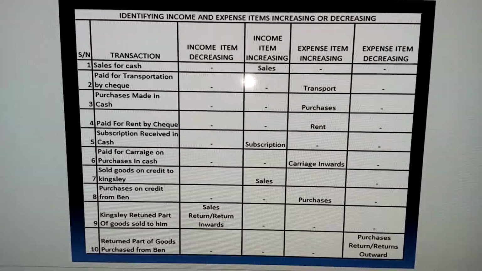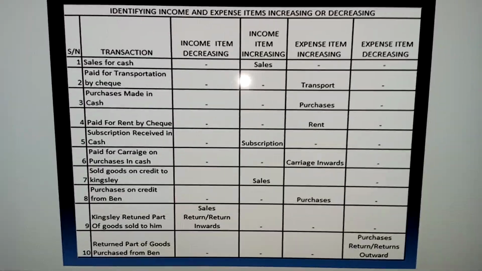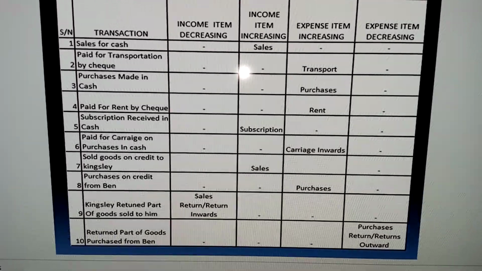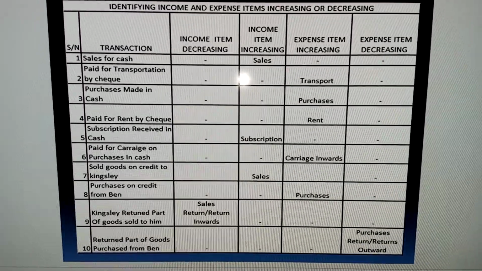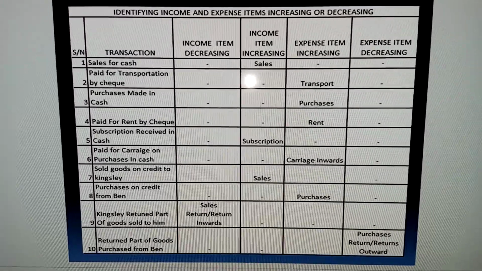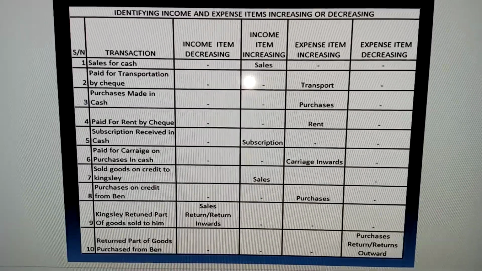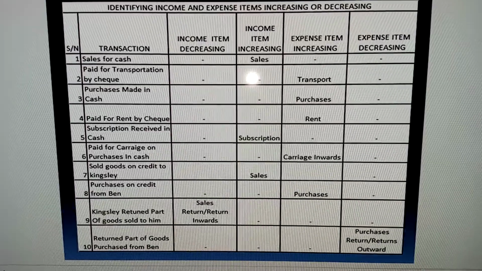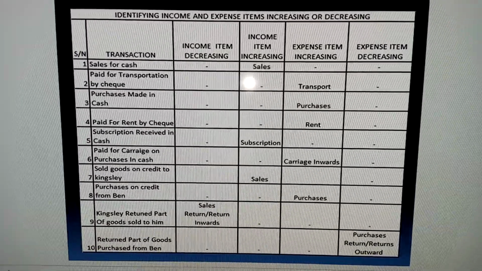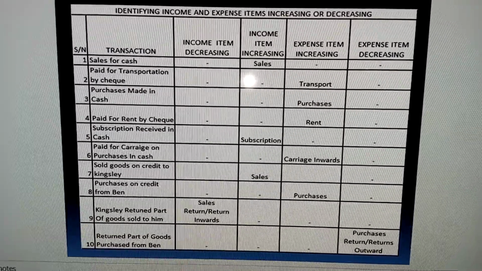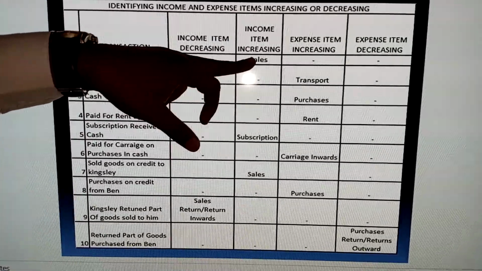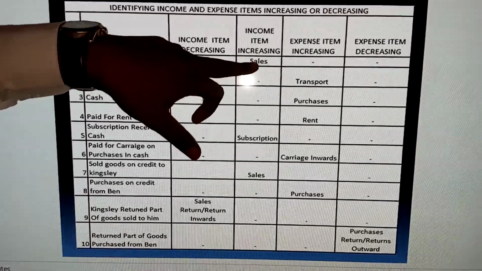In this transaction, we have sales as the only income item, and we have to identify if the sales is increasing or decreasing. It's obvious that it's going to increase in value, because if you have not sold and now you're selling, it means sales, or income, will increase by the amount of sales that has been made. So we have sales here as an income item increasing.